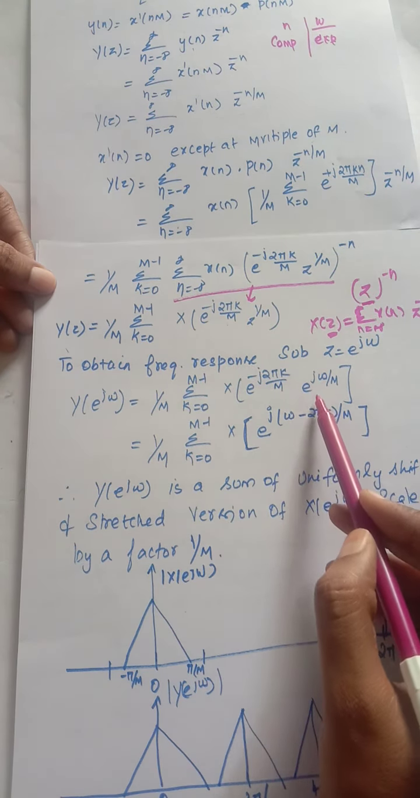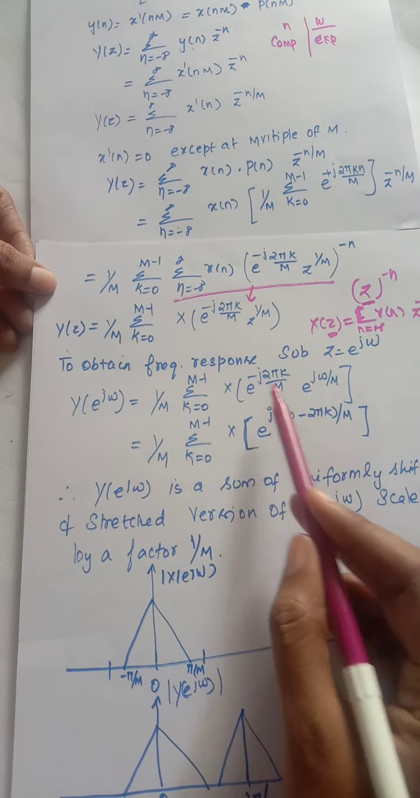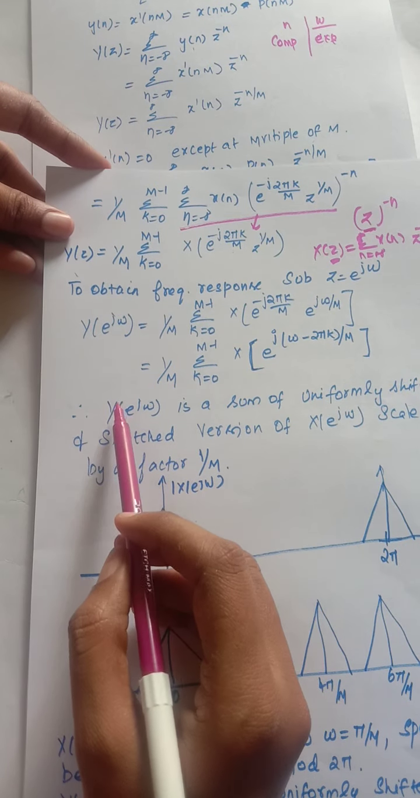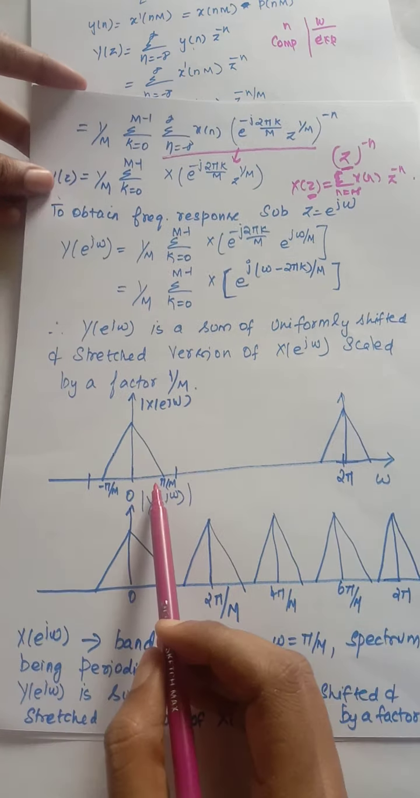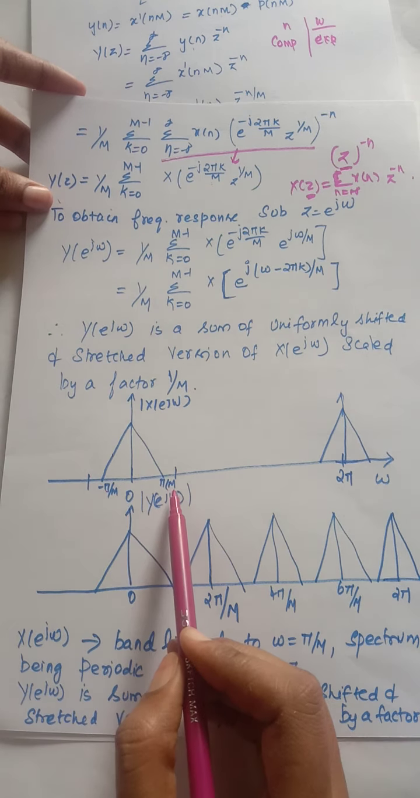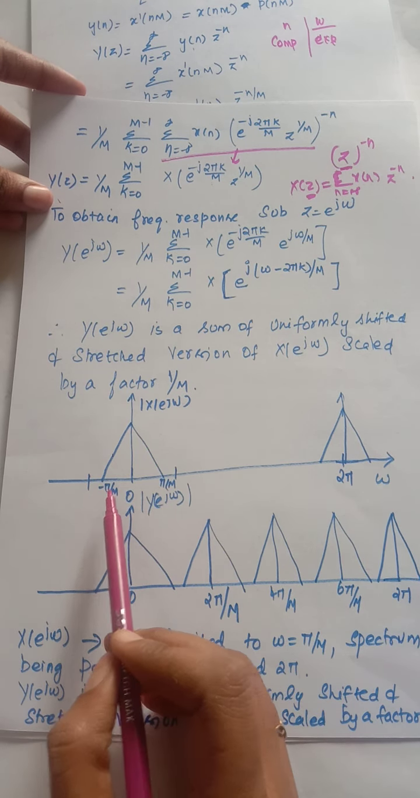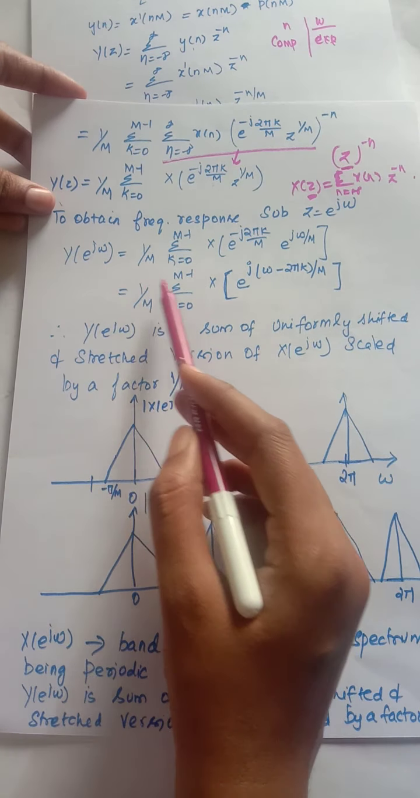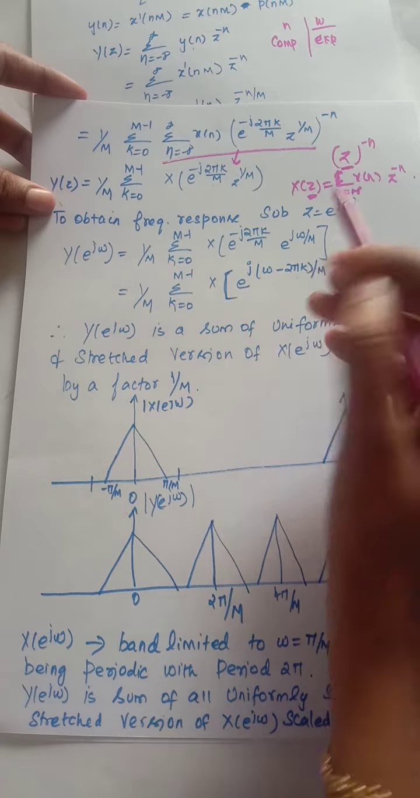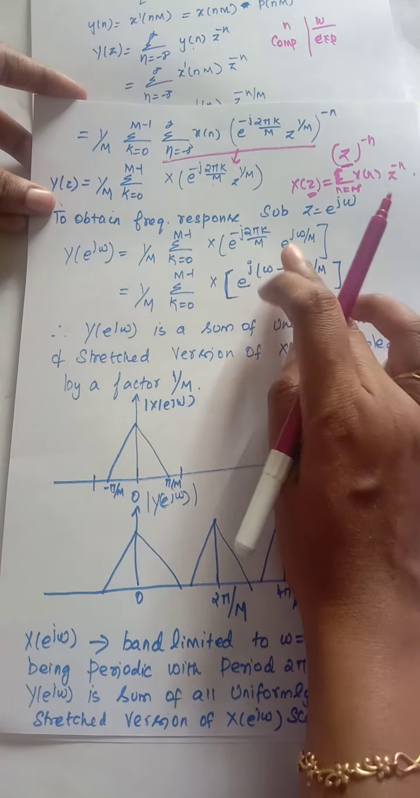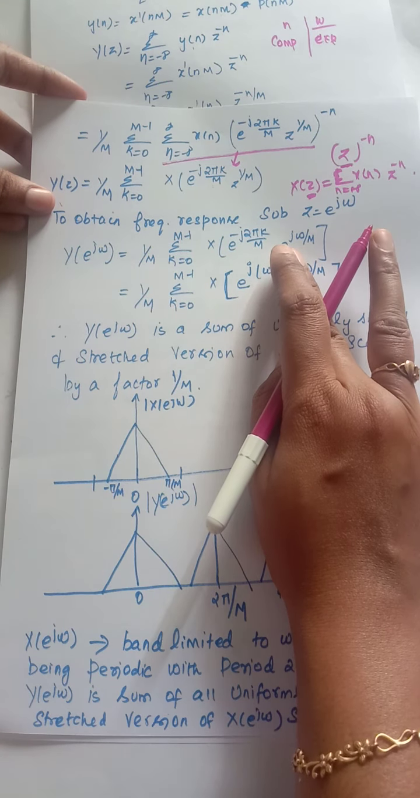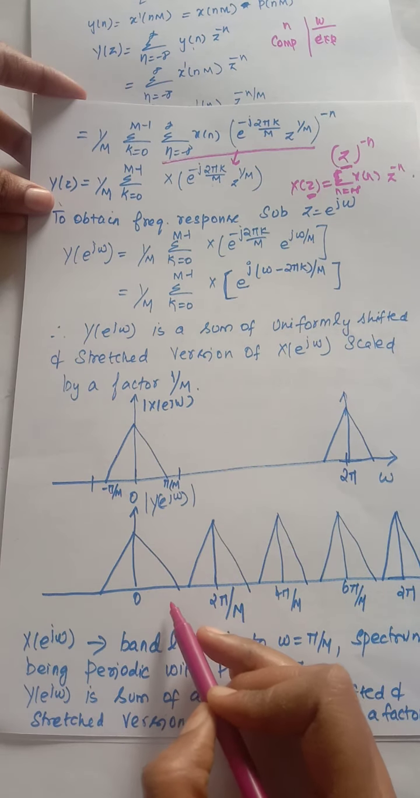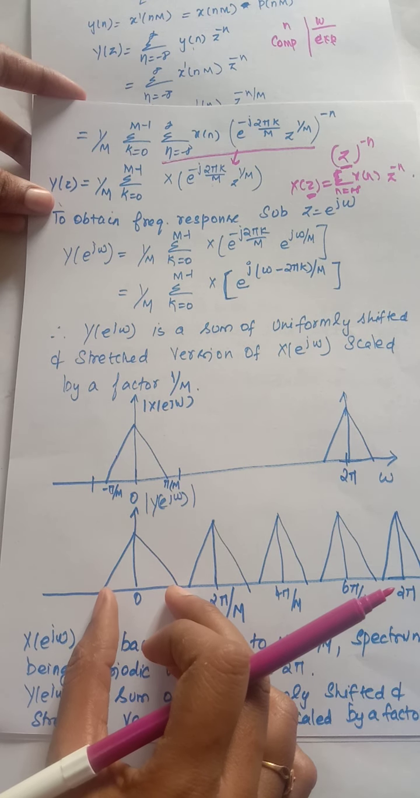Substituting z equal to e power j omega and combining these two terms, I get this equation. So this is your input spectrum, which is band limited to pi by m to minus pi by m, so the total spectrum is 2 pi. Here the output spectrum is a summation of shifted impulses. First substitute k equal to 0, so what you will get is e power j omega by m, so the first spectrum is in between pi by m.